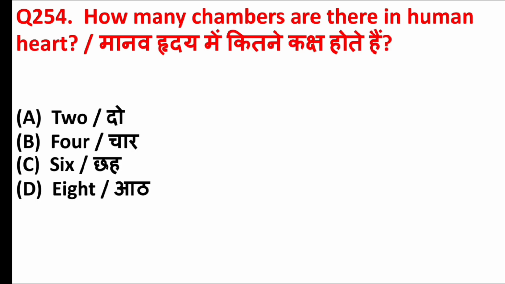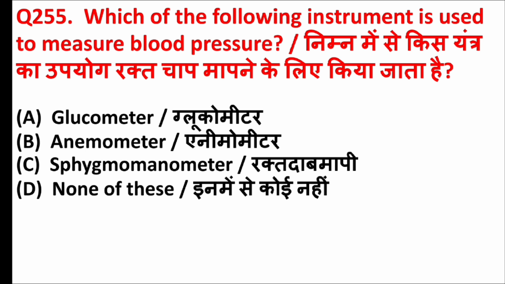How many chambers are there in human heart? Answer is option B, 4. Which of the following instrument is used to measure blood pressure? Answer is option C, sphygmomanometer.